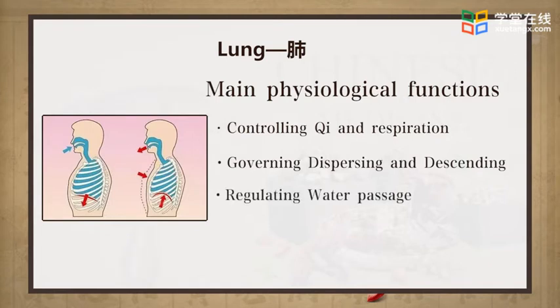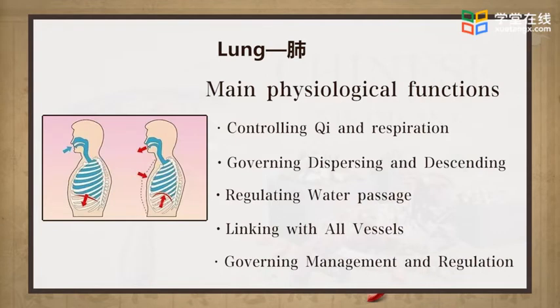Thirdly, lung is in charge of regulating water metabolism with the ascending and descending function of lung qi. Fourthly, although all the blood and vessels are controlled by heart, lung is linking with all vessels, which assists with the circulation of blood. Fifthly, lung is governing the management and the regulation of all organs by controlling breathing, regulating qi movement, and helping heart to promote blood circulation.